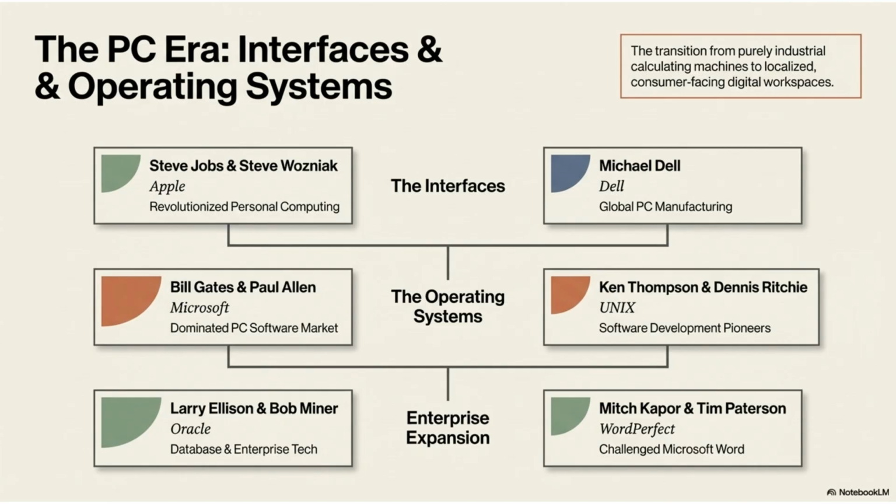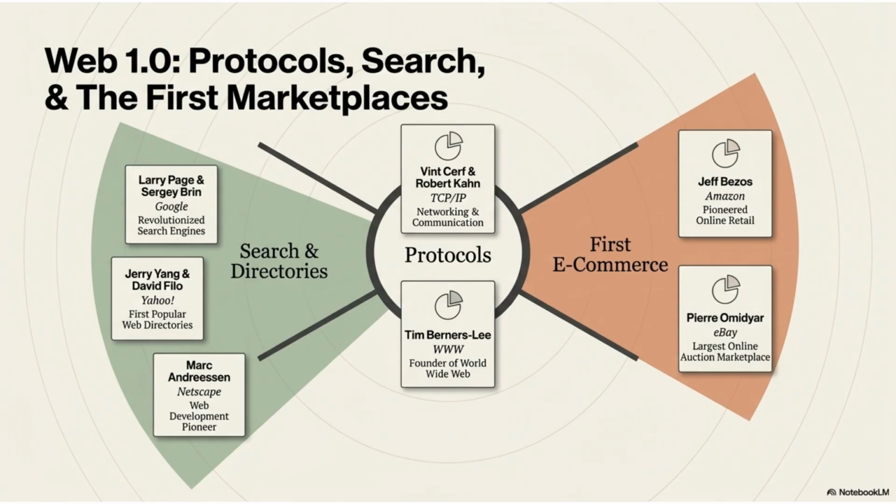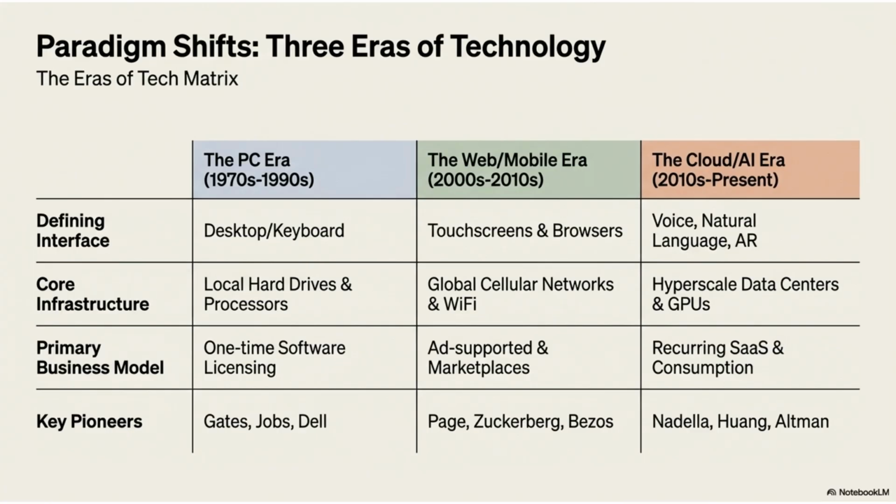The PC era focused on interfaces and operating systems, transitioning to consumer-facing digital workspaces. Key figures include Steve Jobs and Steve Wozniak of Apple, Bill Gates and Paul Allen of Microsoft, and pioneers of Unix. Web 1.0 introduced protocols, search, and the first marketplaces. Vint Cerf and Robert Kahn pioneered networking and communication. Founders like Larry Page, Sergey Brin, and Jeff Bezos established the key pillars of search and e-commerce.